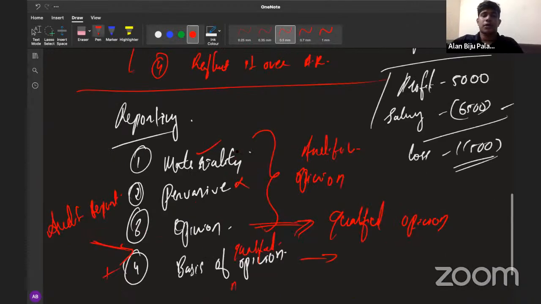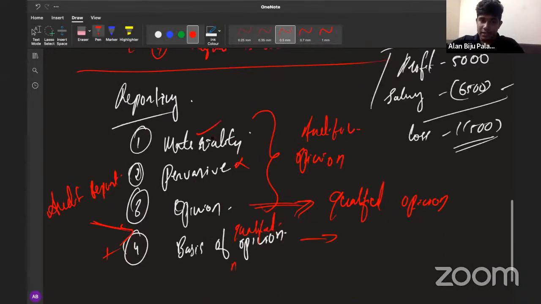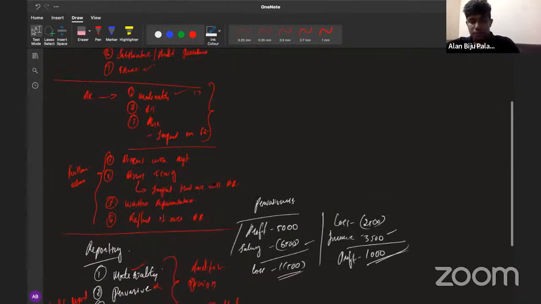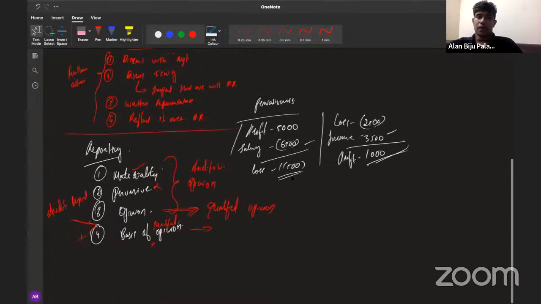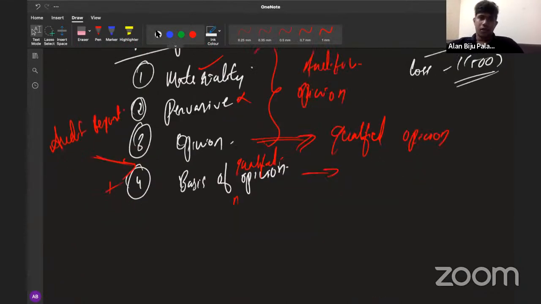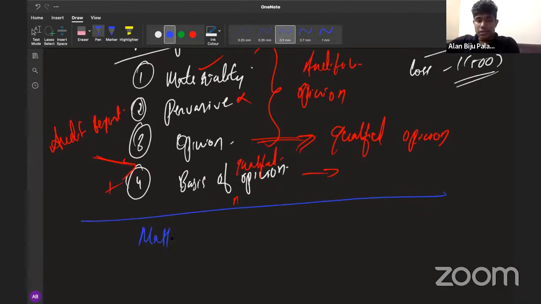And finally, you must reflect it over the auditor's report as well. And when it comes to the reporting, first of all, you need to talk about the materiality. Then you need to talk about whether the mistake is pervasive or not. Then about the opinion, and finally about the basis of opinion as well. So these are the things that you need to include in relation to the matters to be considered and further action part. See, in the same manner, as I've mentioned, you will have other requirements as well. So now we were discussing matters and further actions.